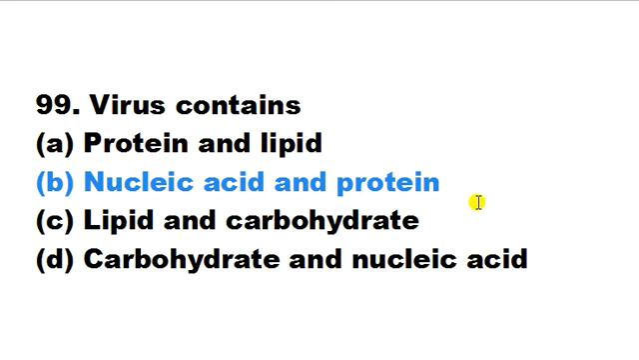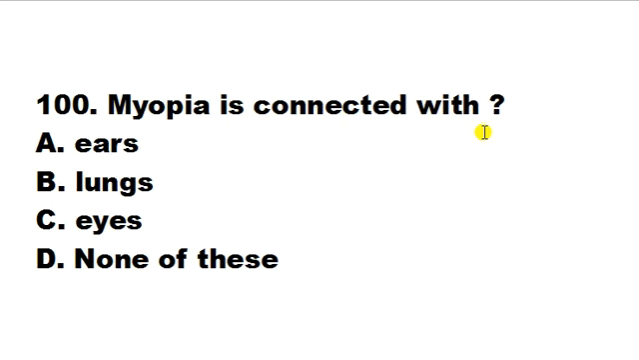Myopia is connected with ears, lungs, eyes, none of these. So here myopia is a nearsightedness disease. It is a condition in which one can see close objects clearly but far objects cannot be seen. So myopia is related with the eyes. Correct answer is C.